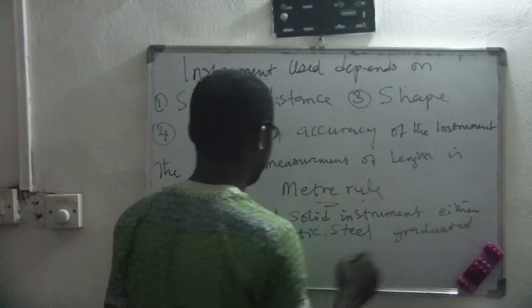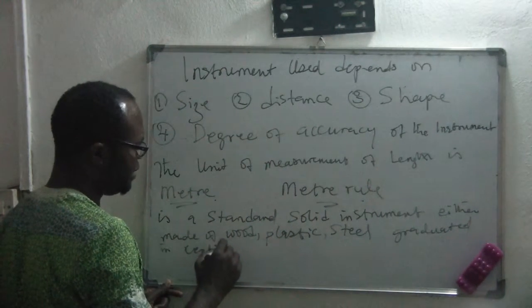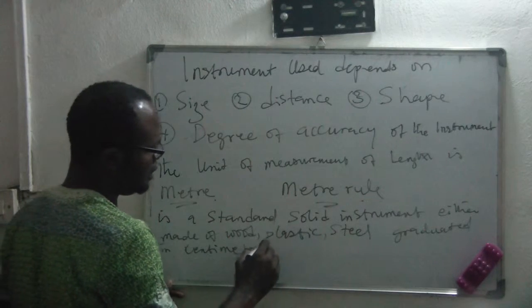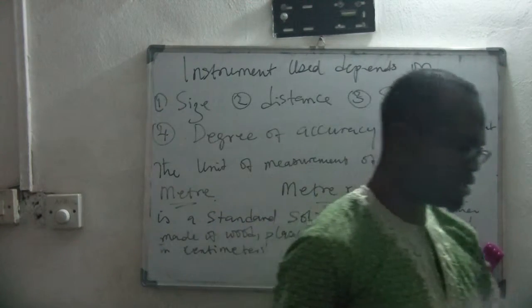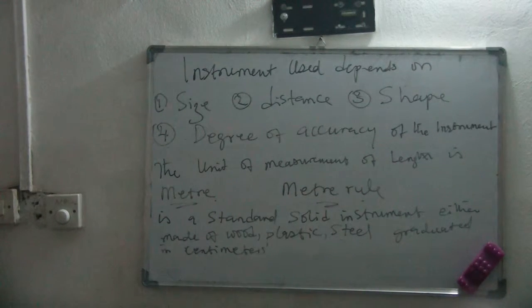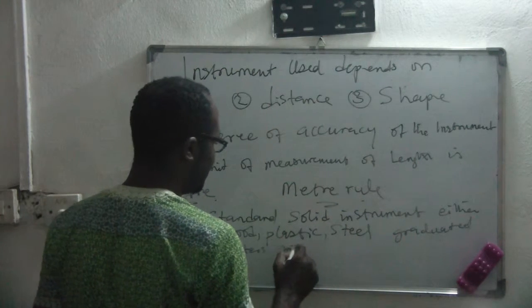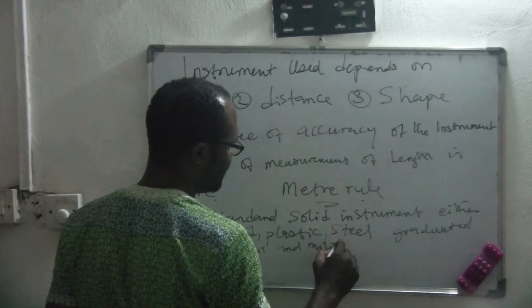Graduated in centimeters and millimeters.